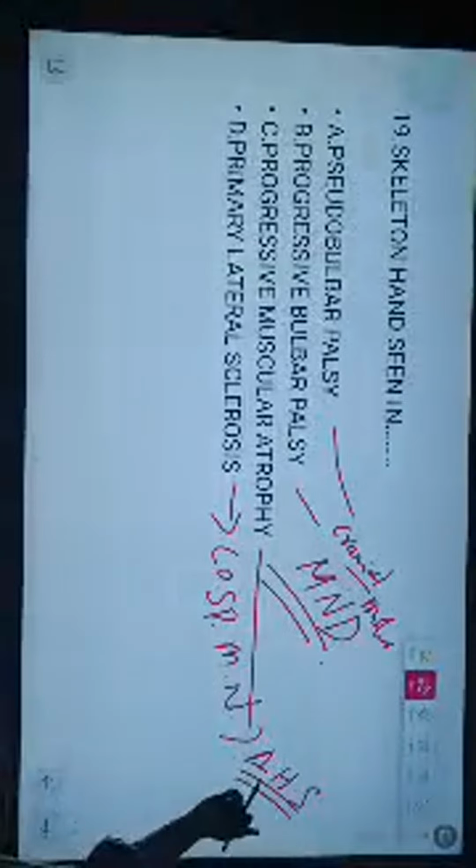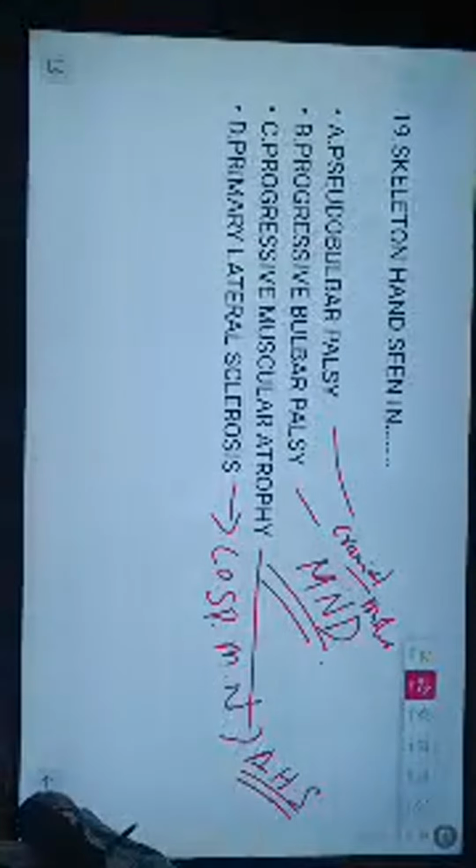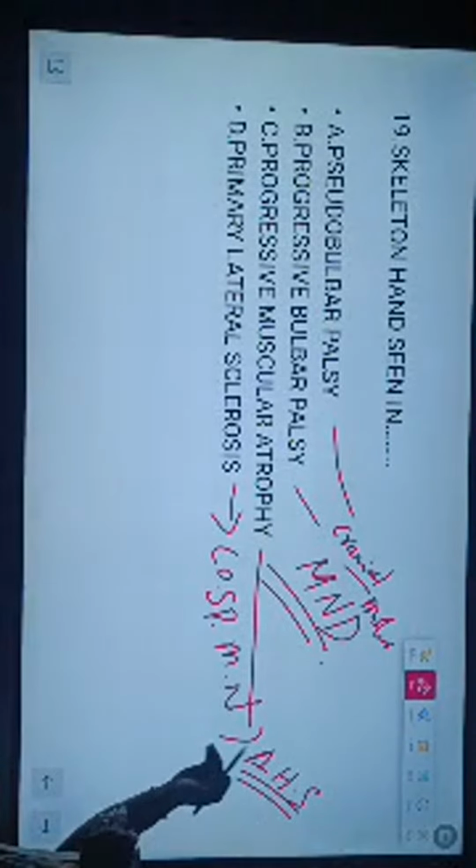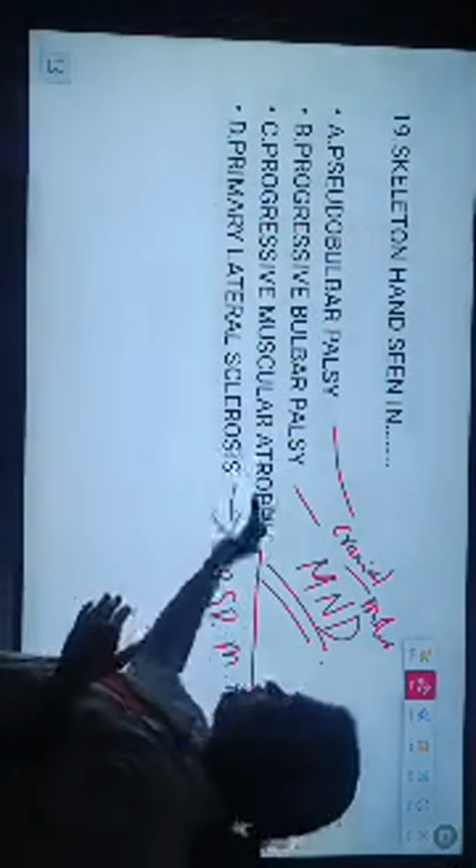So at the level of the anterior horn cell, the patient has weakness, wasting, and diminished reflexes. These are the presentation of a lower motor neuron lesion. Here, in progressive muscular atrophy, the patient has weakness and wasting of the hand muscles, dorsal interossei weakness.